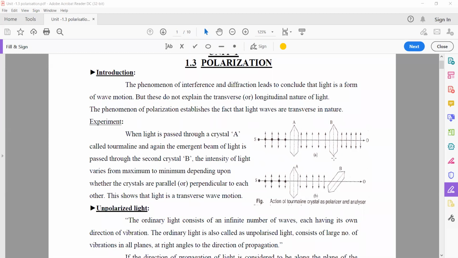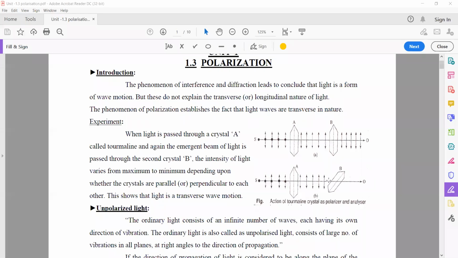And next, crystal B is called the analyzer. How do we confirm that it is named the analyzer? It analyzes whether the light is polarized or not. By changing its direction, it is confirmed. When crystal B is parallel to crystal A, we observe the light after B also. If crystal B is perpendicular to A, we cannot see the light after B, because the direction of the light is exactly opposite to the crystal.